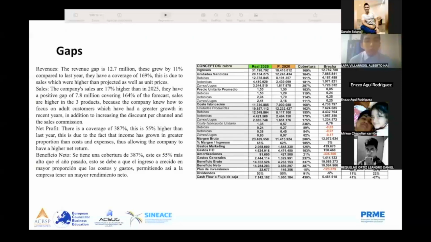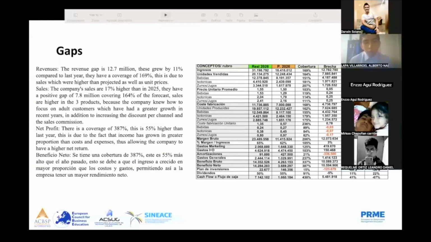Sales. The company's sales are 17% higher than in 2025. They have a positive gap of 7.8 million, covering 164% of the forecasts. Sales are higher in 3 products because the company is now focused on the adult customer, which has had greater growth in recent years.